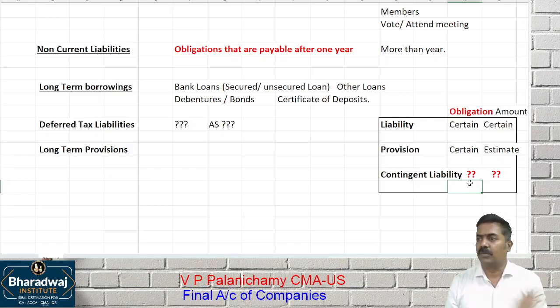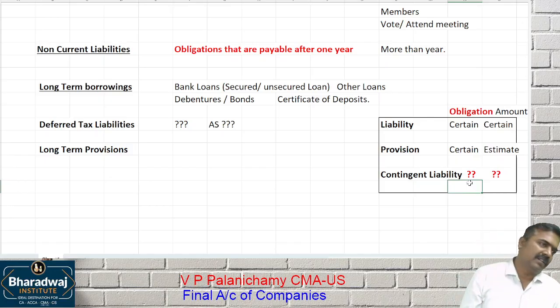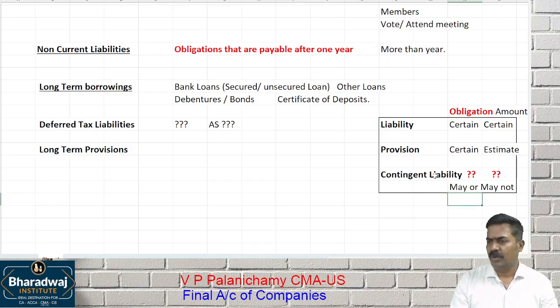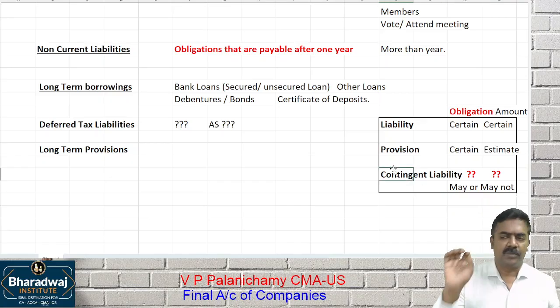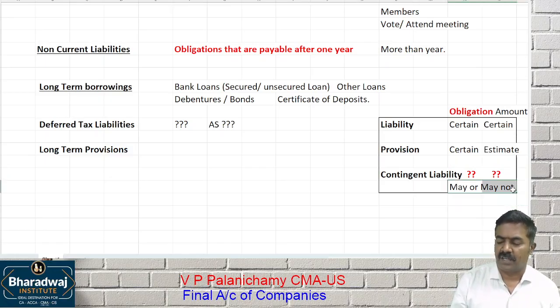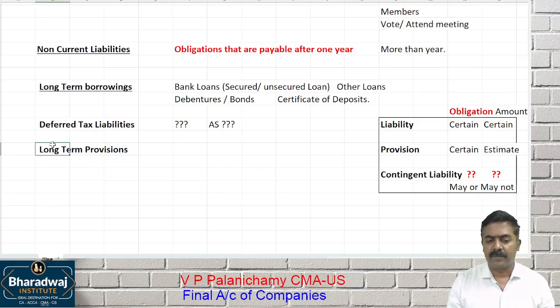Obligation or amount or both may be a question mark. Question mark means may or may not. If the court orders, we have to pay. Whether the court will order, we do not know. How much the court will order, we do not know. So when it is a may or may not situation, that is called a contingent liability.